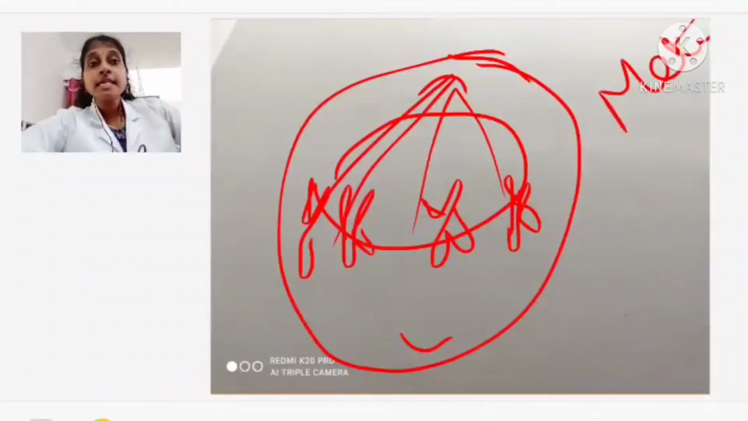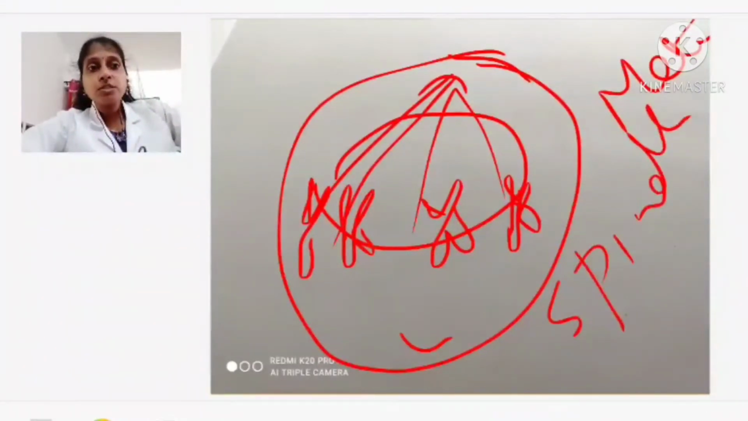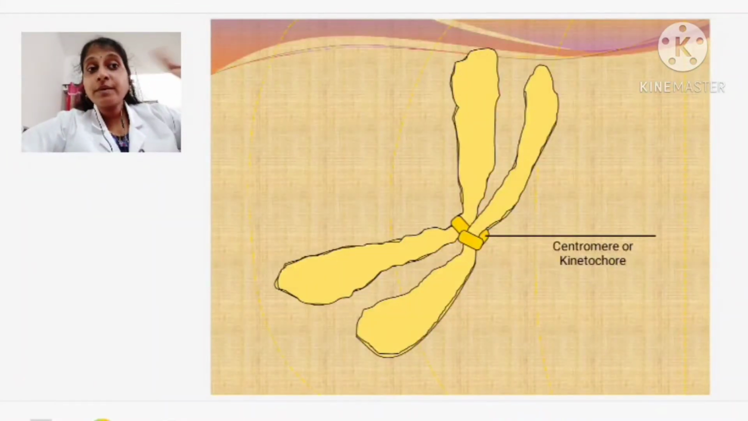What is formed? Spindle fibers. Now the spindle fibers will attach to the centromere, isn't it? So, what is the spindle fiber centromere? We have already learned when we are learning chromosomes, isn't it?